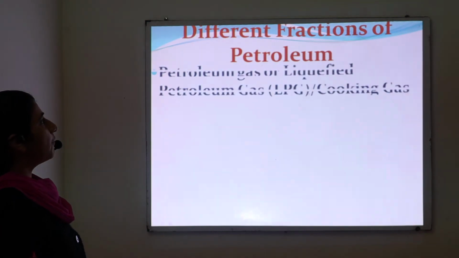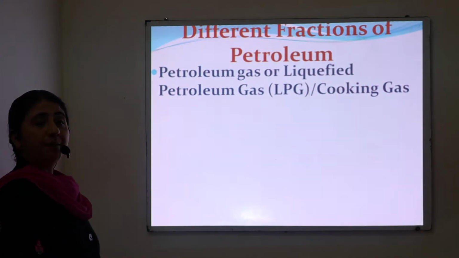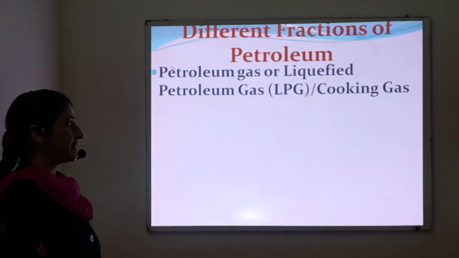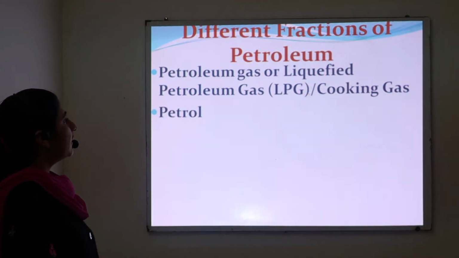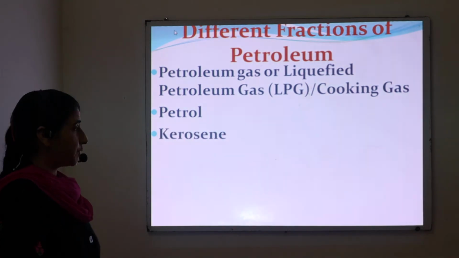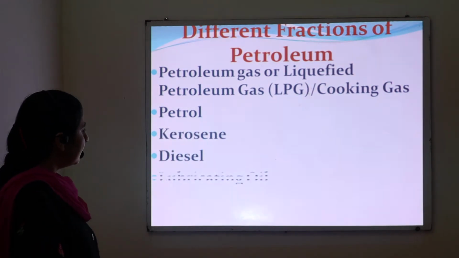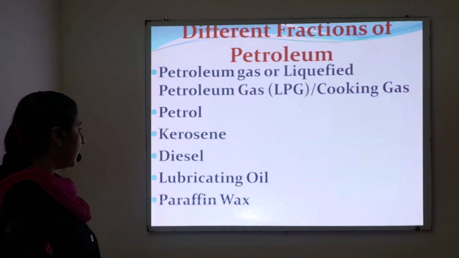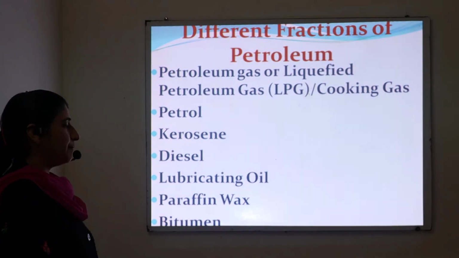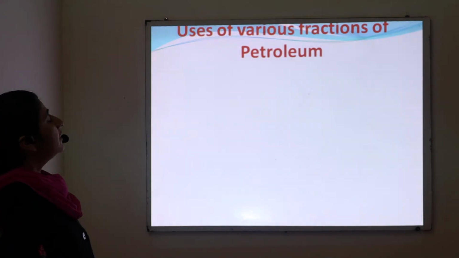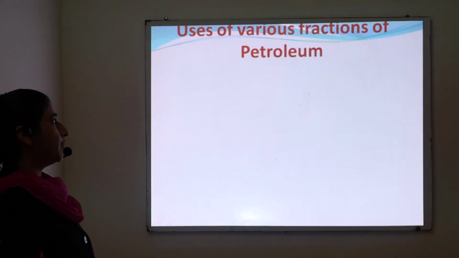The different fractions of petroleum are: number one, petroleum gas, which is also known as liquefied petroleum gas or cooking gas. Second is petrol, third is kerosene, fourth is diesel, next is lubricating oil, paraffin wax and bitumen.